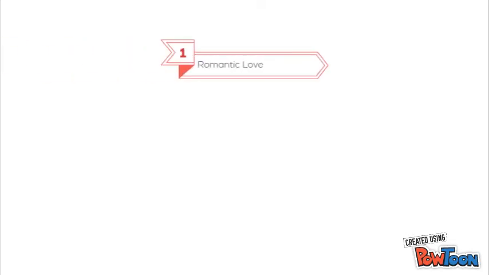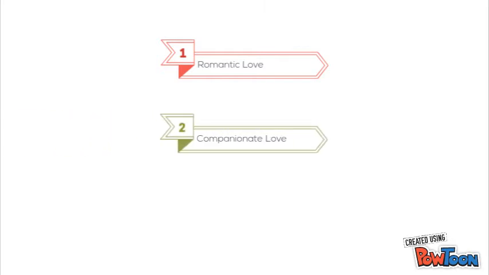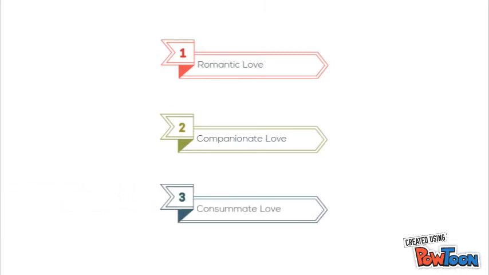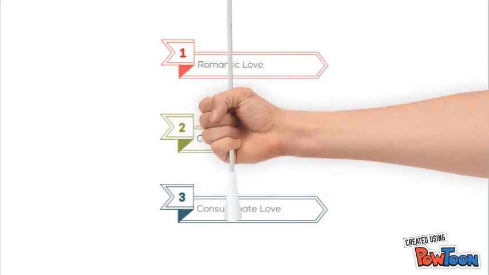When intimacy and commitment are the main components of a relationship, it is called companionate love. When all three components of love are present, the couple has achieved consummate love, the ideal form of love.